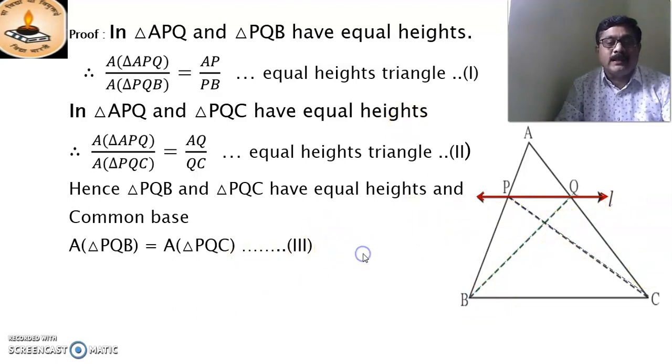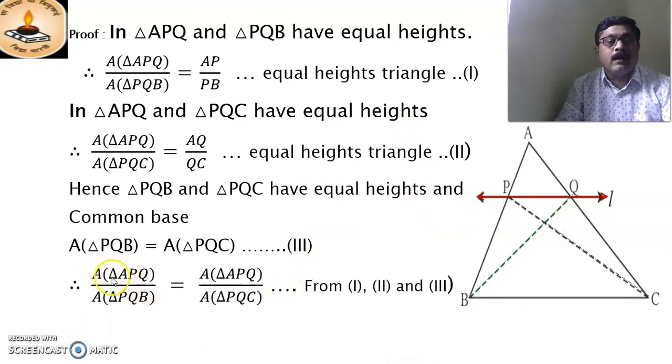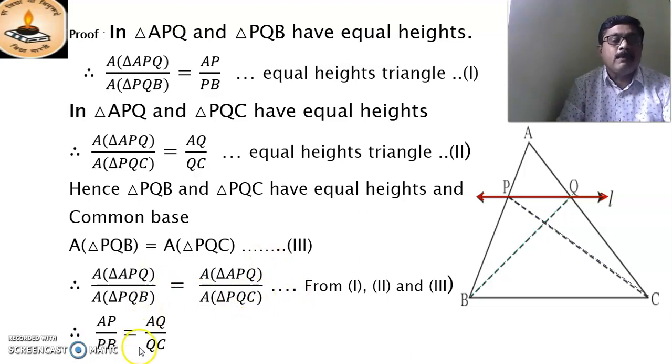From 1, 2 and 3, we get area of triangle APQ upon area of triangle PQB is equal to area of triangle APQ upon area of triangle PQC. Here APQ is equal, and from 3, PQB is equal to PQC. It means the left hand sides are equal, therefore the right hand sides are equal. Therefore AP by PB is equal to AQ by QC. That is our theorem proved here.